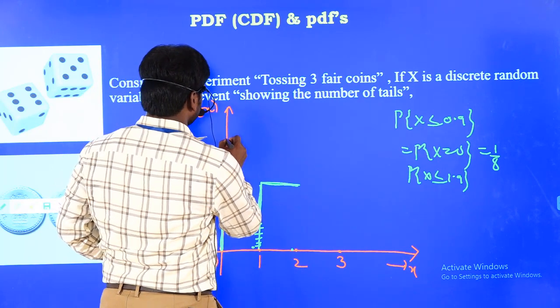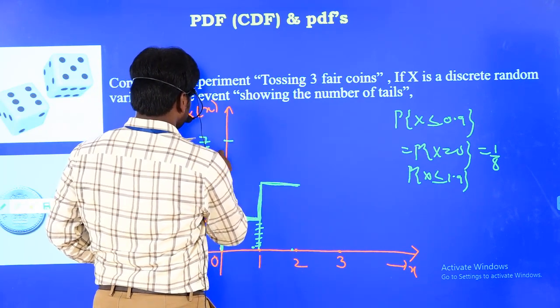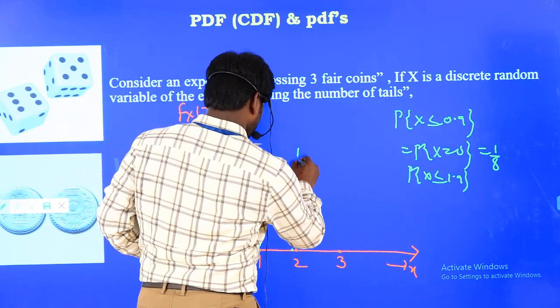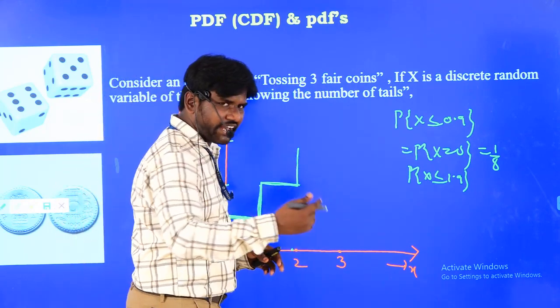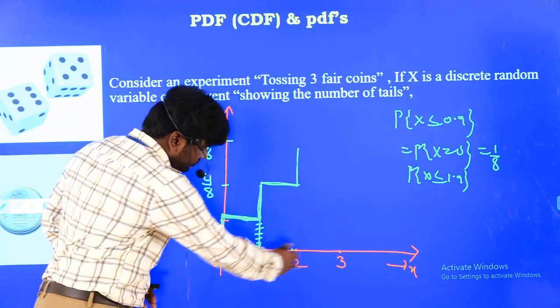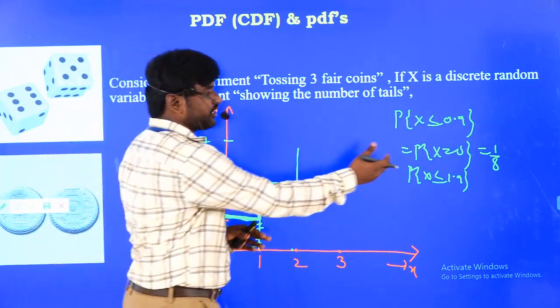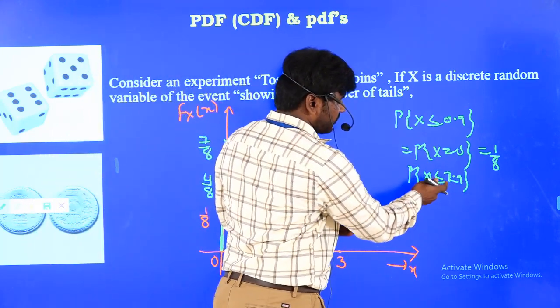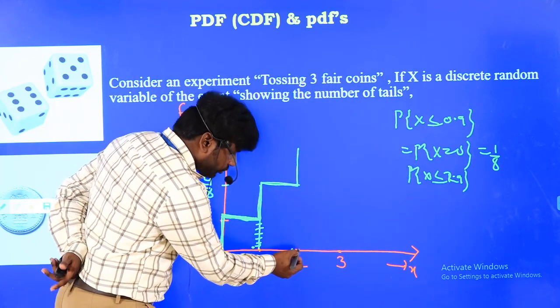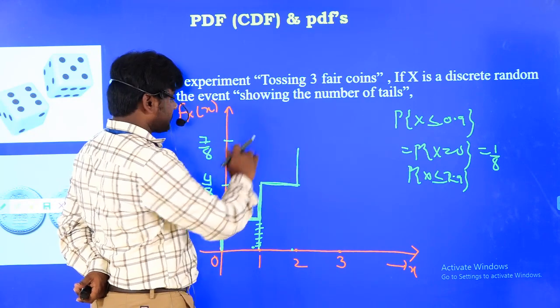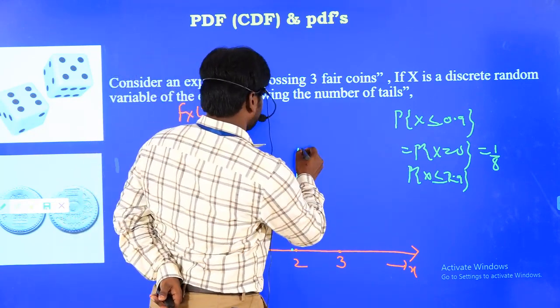So it will reach 7 by 8. Again up to 2.9 or 2.99, we are adding only these three probabilities, because below 2.9 only 3 values are included: 0, 1 and 2. So from 2 to 2.9 it has the same value, 7 by 8.